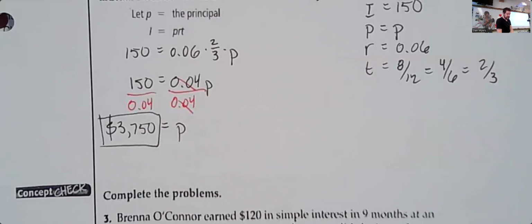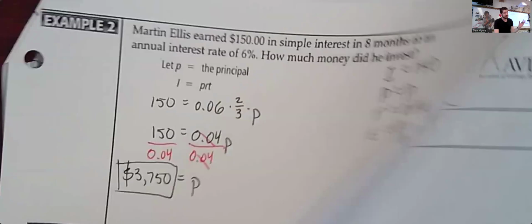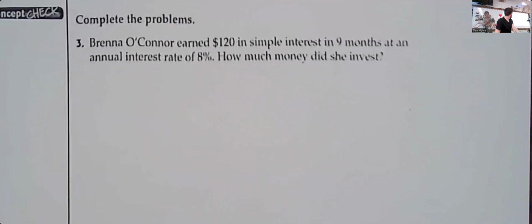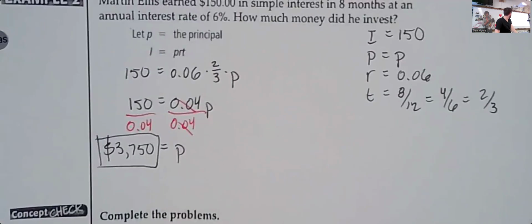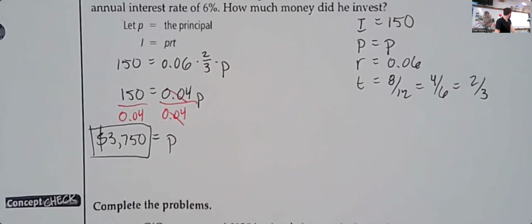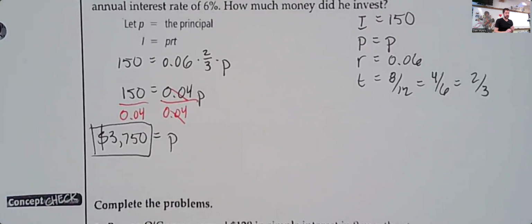Answer number 3 on your own. I'll give you 2 minutes for that, and then we'll take a look at number 4 together. If you want to try number 4, you're welcome to do that, or if you want to wait, that's fine too. I'll leave this up here though. So I want you to try number 3 on your own. I'll give you 2 minutes for that one. That one should be a little bit quicker than the ones we did on the last page. And then see what you come up with there. We'll talk about that, and then we'll look at number 4, and then we'll be done with our notes.